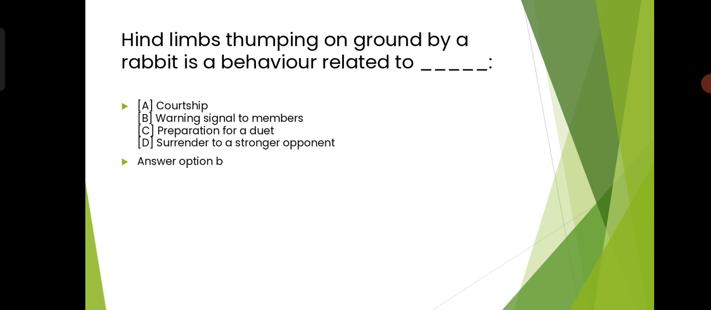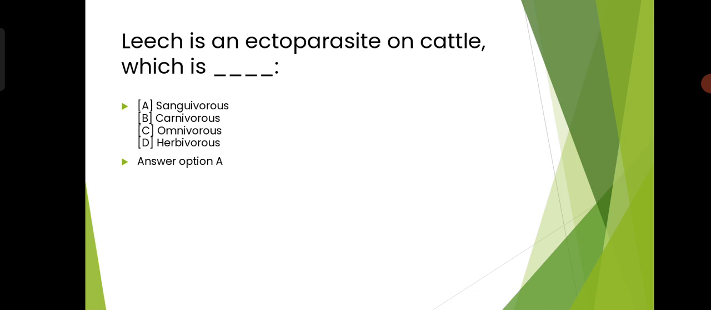Okay, now moving on to the next question. Leech is an ectoparasite on cattle, which is, your options are A, sanguivorous, B, carnivorous, C, omnivorous, or D, herbivorous.